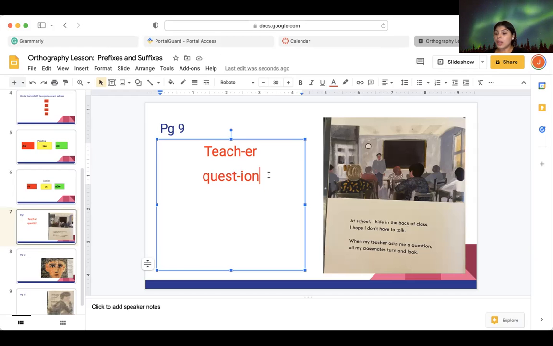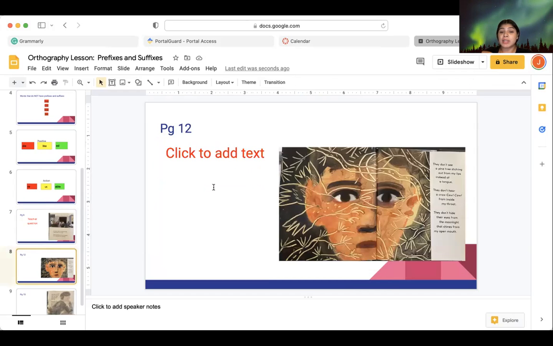So let's continue. Let's go to page 12 now. And it should now look something like this. It shows a big drawing, and then we see some words on the side. So let's read that. They don't see a pine tree sticking out from my lips instead of a tongue, they don't hear a crow caw, caw from inside my throat, they don't hide their eyes from the moonlight that shines from my open mouth.